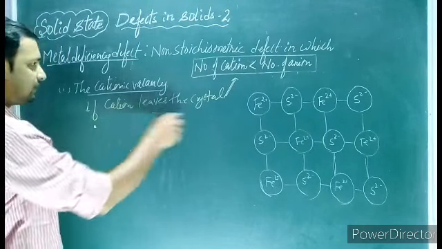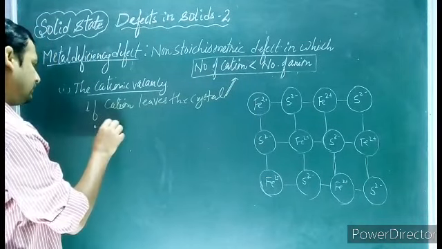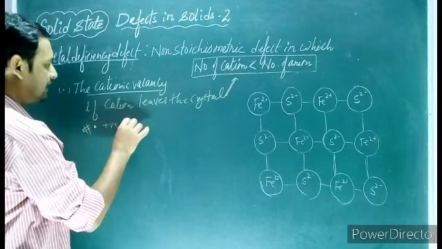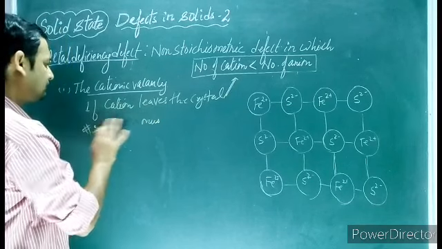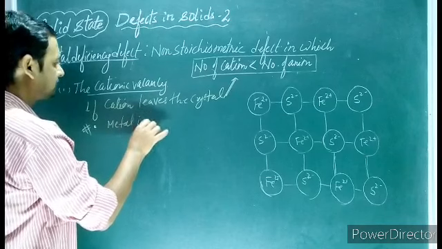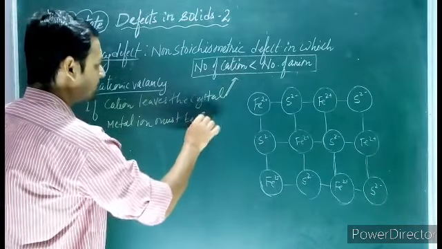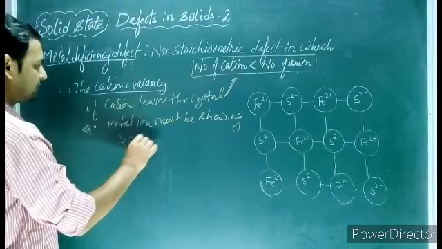Now you have to keep in mind, for this cationic vacancy, that the positive ion, or we can say the metal ion, must be showing variable valency.